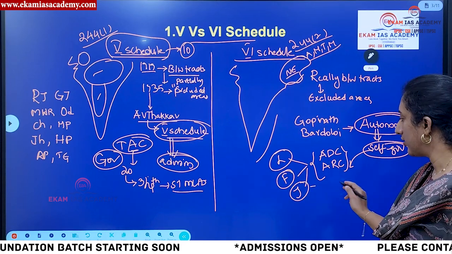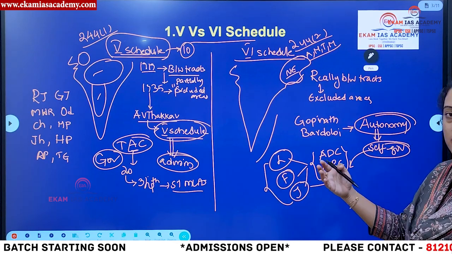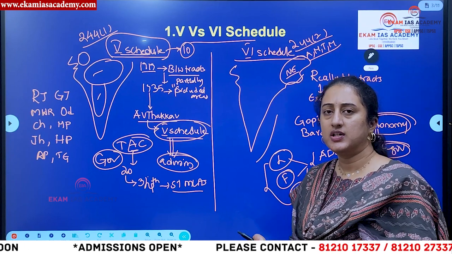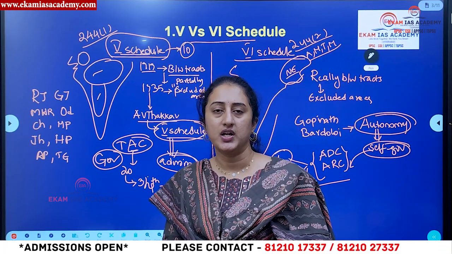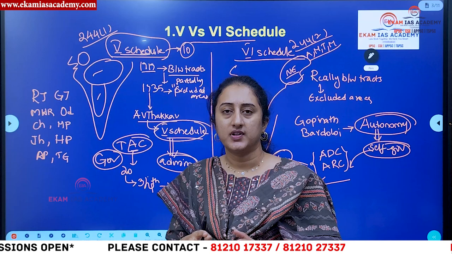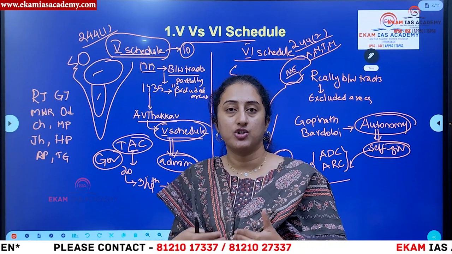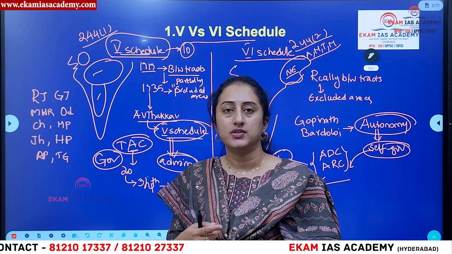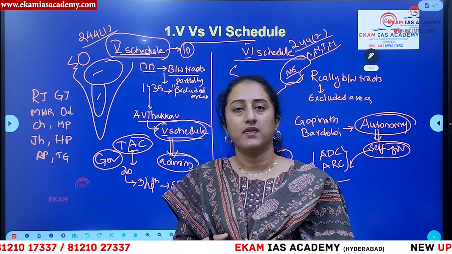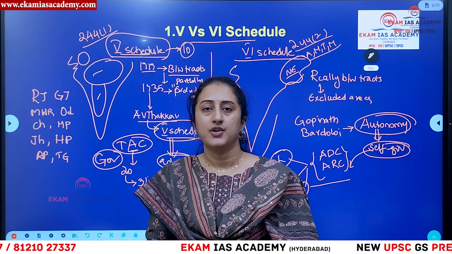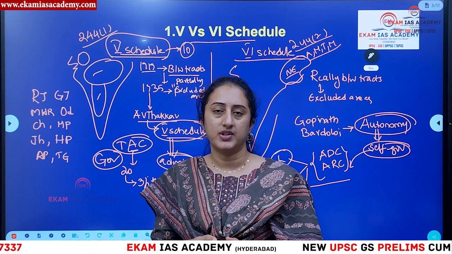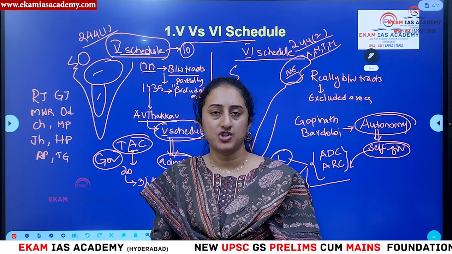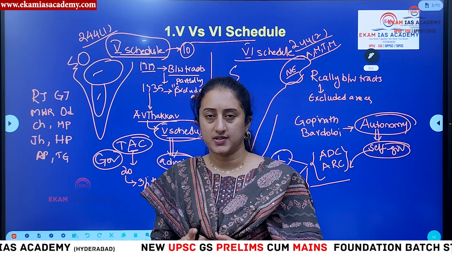So in this way, we are trying to ensure that they are maintaining a separate government in their own regions, right? Although they appear to be more autonomous, in terms of actual realization, they are only remaining on letter. Most of the time, states are not actually transferring that much autonomy to these 6th schedule and 5th schedule areas. So there is lack of funds, the governor's role is also in question, and the role of Gram Sabha is also for namesake, right? Many a time the Gram Sabha's role, although it is becoming more powerful, is just remaining on paper. In this way, there are certain limitations also in implementation of 5th and 6th schedule areas.